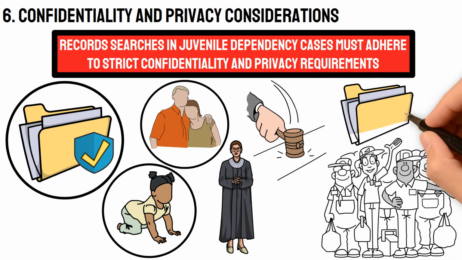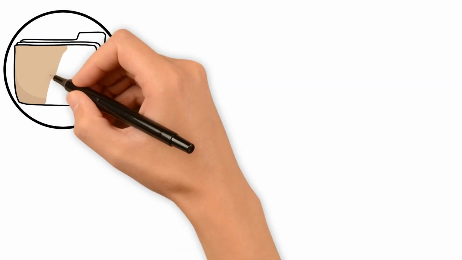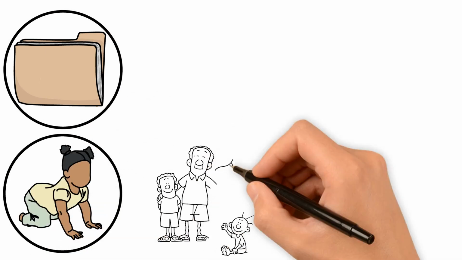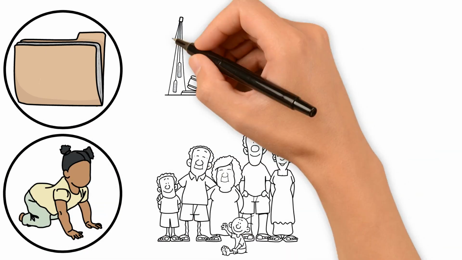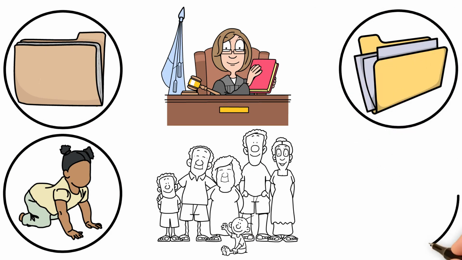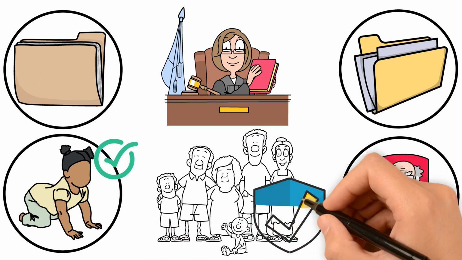to confidential records. Overall, record searches play a crucial role in gathering evidence, assessing the needs of children and families, and making informed decisions in juvenile dependency cases. Properly conducted searches help ensure that relevant information is considered in court proceedings and that the rights and well-being of children and families are protected throughout the legal process.